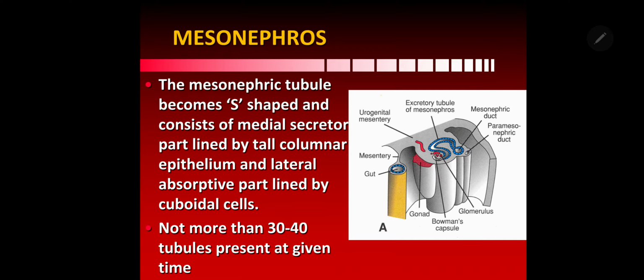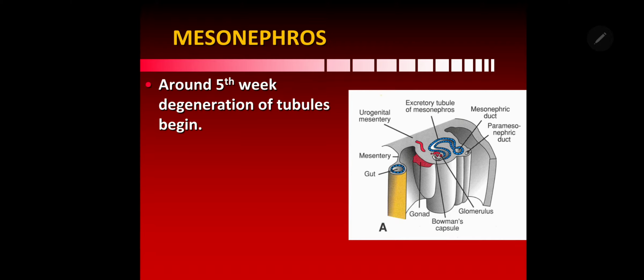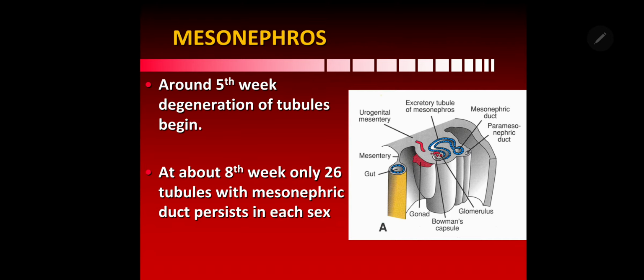And at any given point of time, you don't see more than 30 to 40 mesonephric tubules. Although there will be 70 to 80, at any given point of time 30 to 40 will be working, others will be degenerating. Why? We'll see next. Around the 5th week, the degeneration of tubules begins, and at about the 8th week, only 26 tubules with the mesonephric duct persist in each sex.